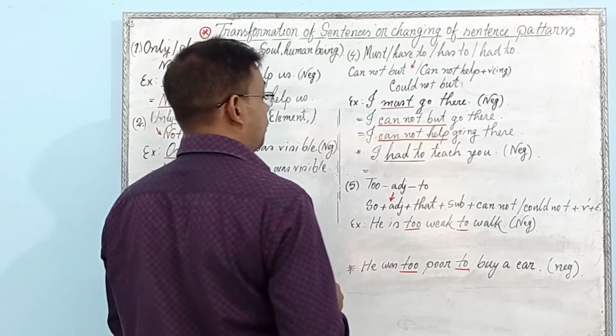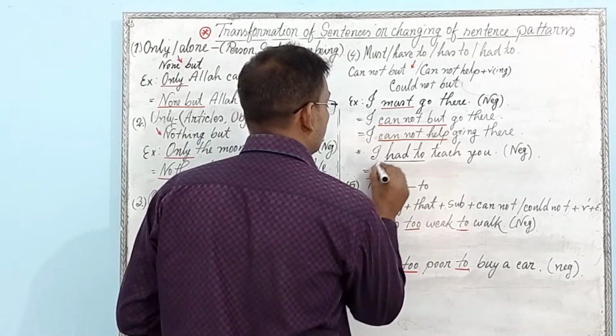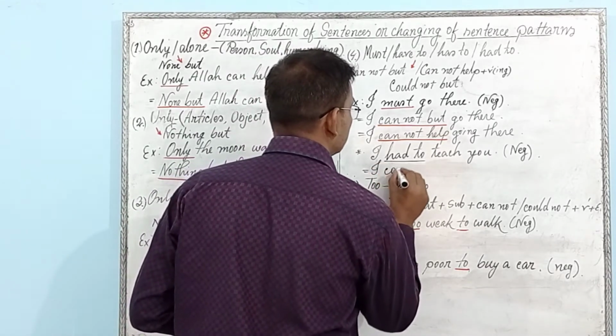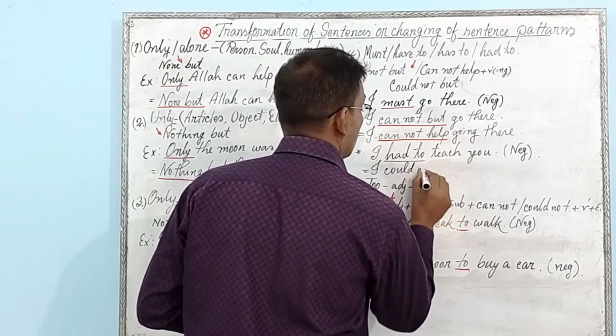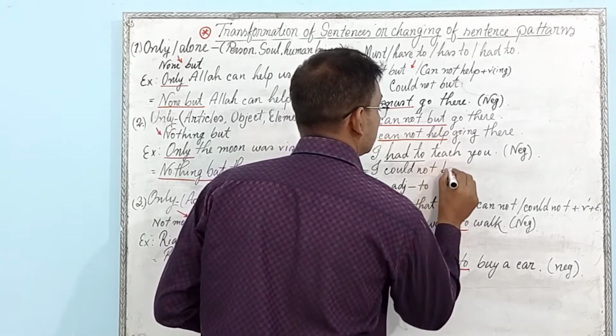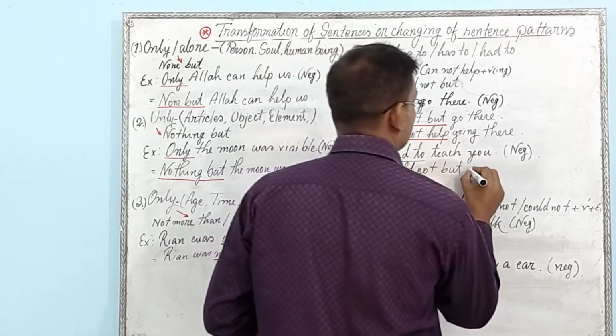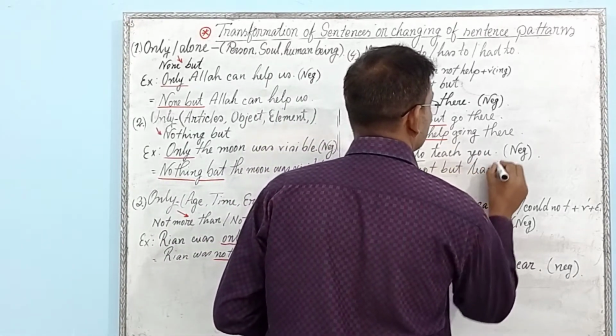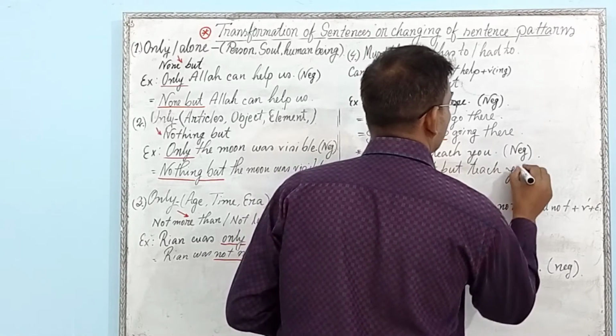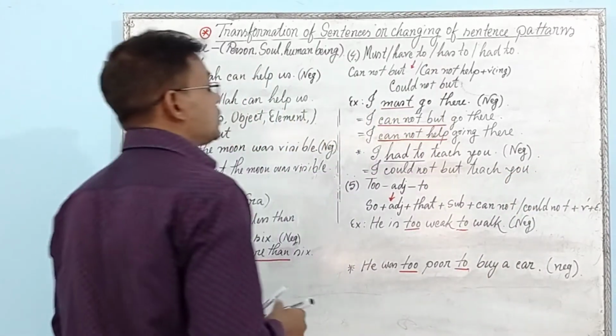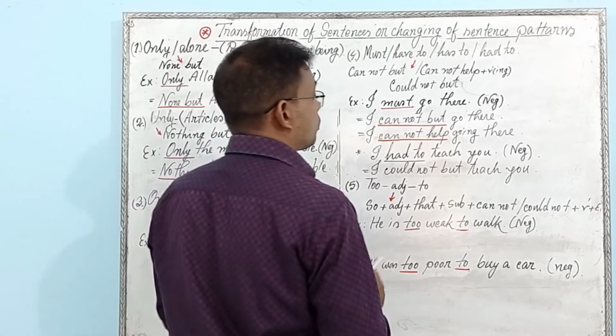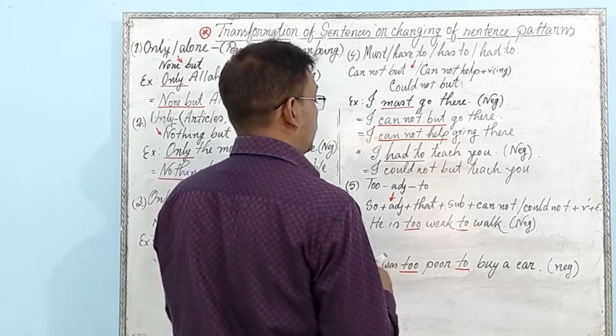The answer will be: I could not but teach you.